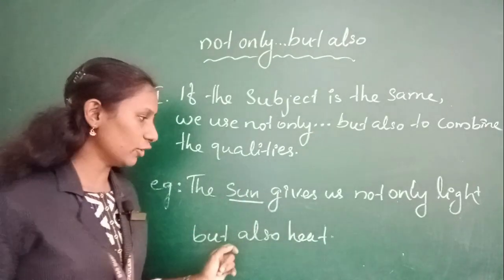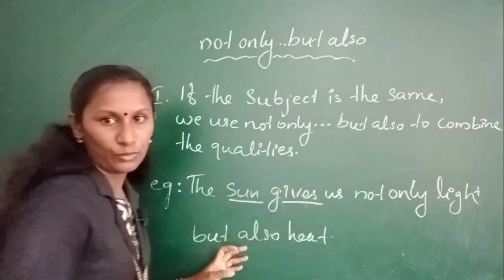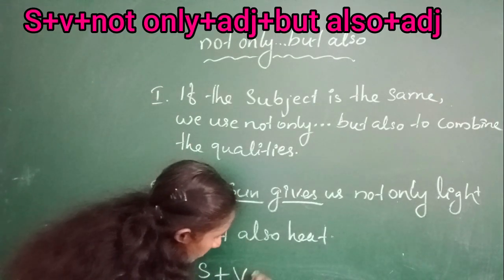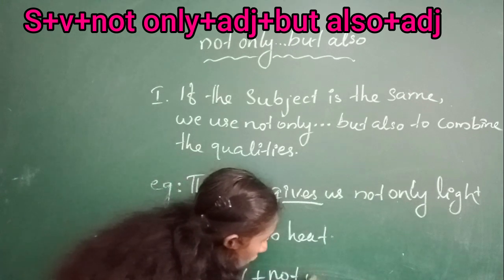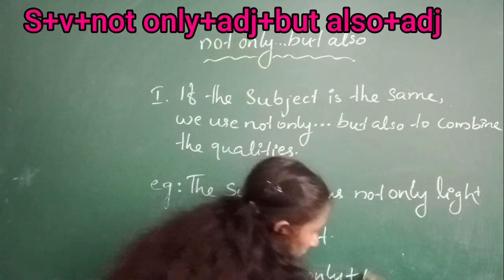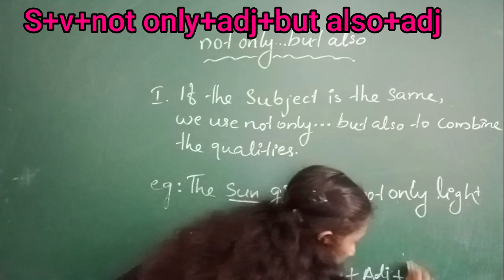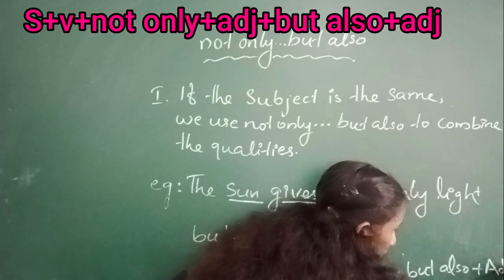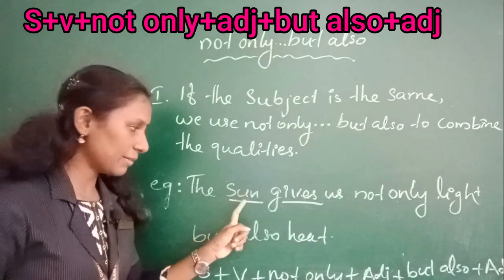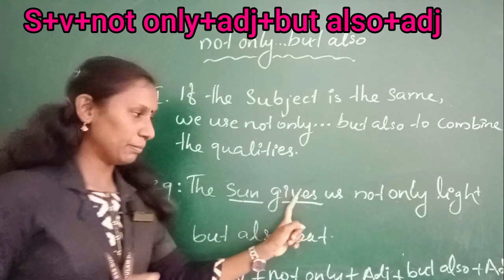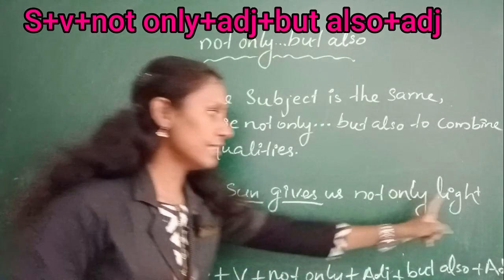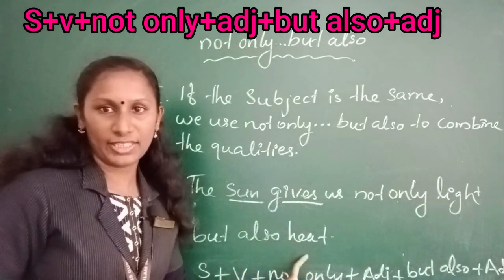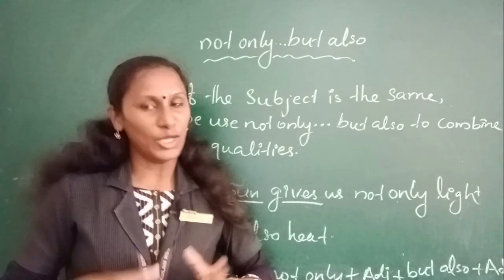Okay, since the subject is singular, we add s to the verb and we can write the format as subject plus verb plus not only plus adjective plus but also plus adjective. Is it clear, children? Okay.